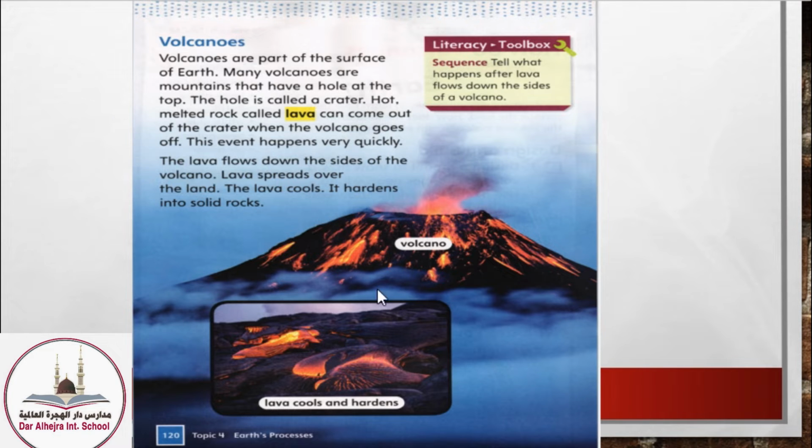Volcanoes are part of the surface of the Earth. So they are part of the land. Volcanoes are mountains, but these mountains have a hole at the top. They're not like the mountains that have a pointed edge at the top. This hole is called the crater. The crater is the hole at the top of the volcano, and the lava comes out of the crater. So what is the lava?